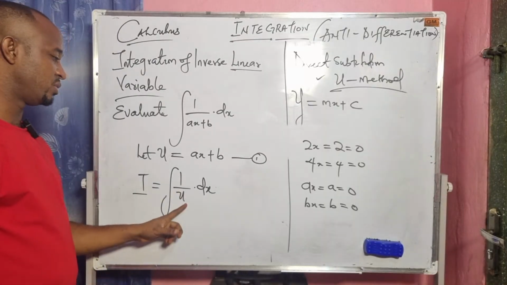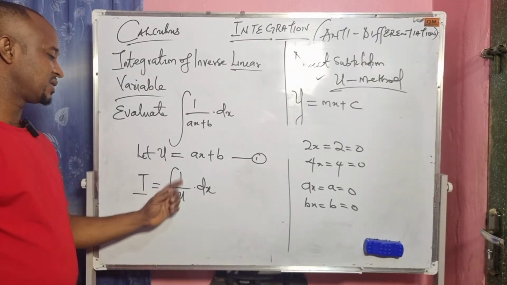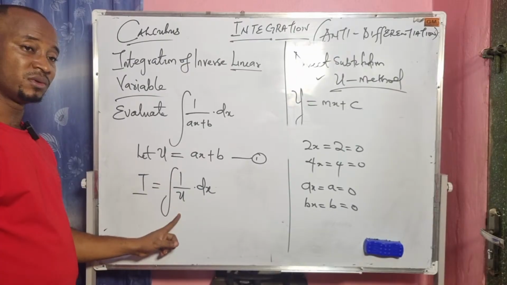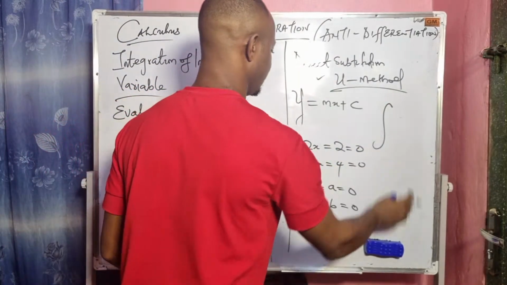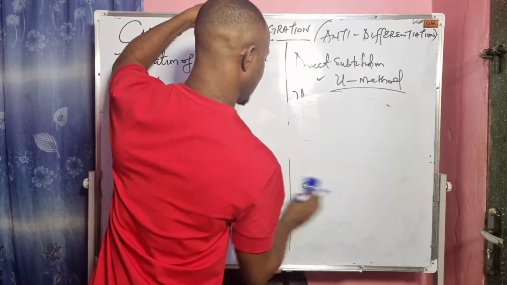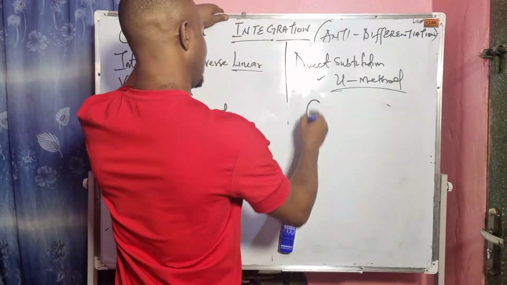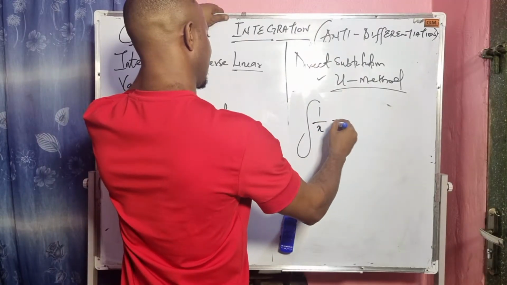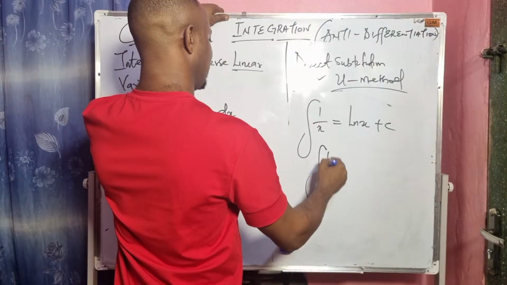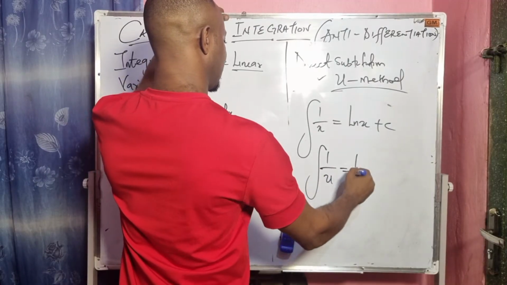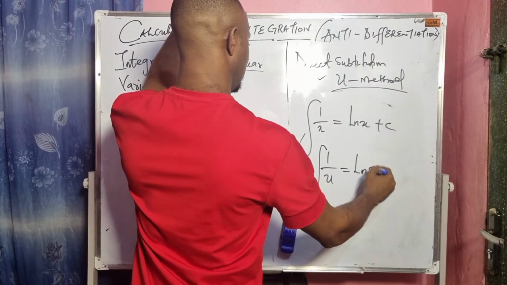So here we have 1 over u, but we're having the dx here. The right way to integrate 1 over u is not with dx. Anytime we are given the integral of 1 over x, the answer is ln x plus c. If we are given the integral of 1 over u, the answer is ln u plus